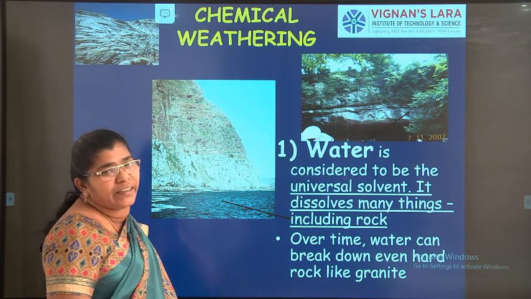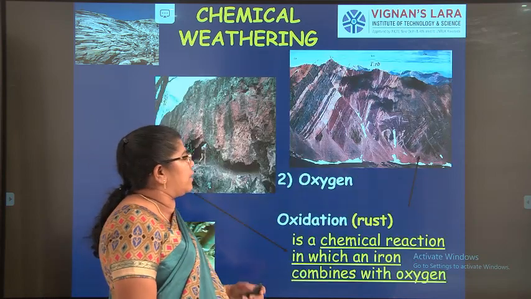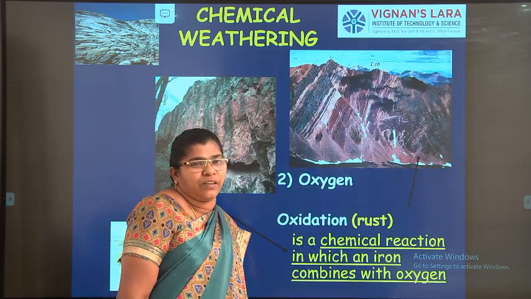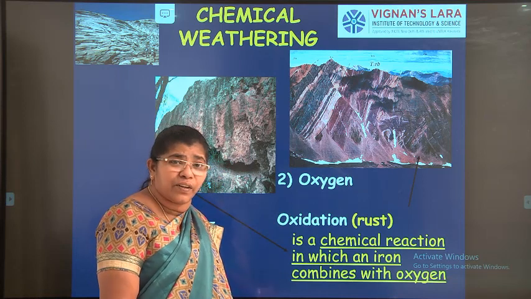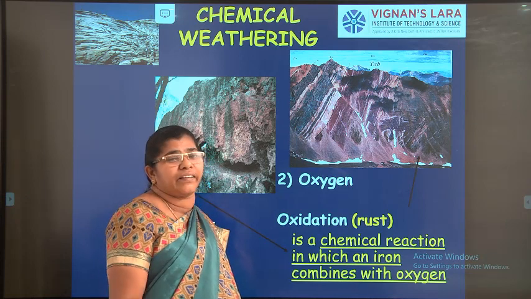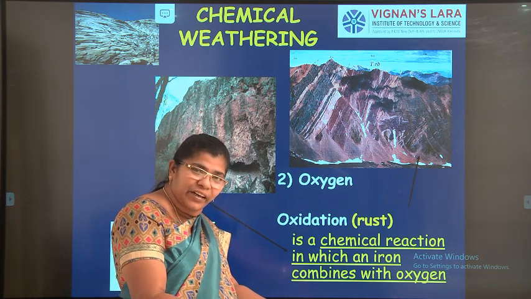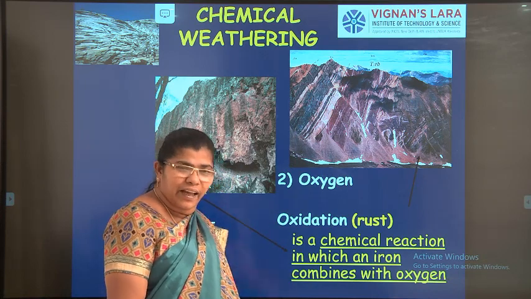In chemical weathering, the first one is the best universal dissolvent, water. The next one is oxygen. So what happens? Oxygen forms rust. Stones, where will rust form? Rust we have seen only in irons, but not like that. Even the iron, where are you getting the iron? From the earth, right? So Mother Earth is having the iron.